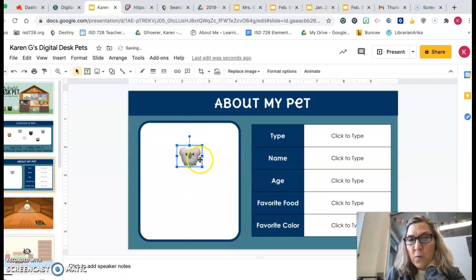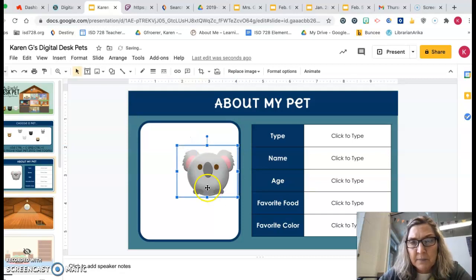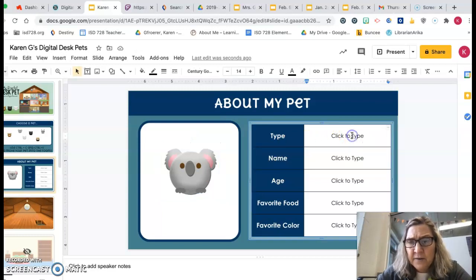When I get it to where I want, I'm going to go to the corner and see how that cursor has now changed into a slanted cursor. That's where I'm going to click down on it and drag it bigger because I want my pet to be larger right here. Okay, now you get it large enough there. And our next job is over here.